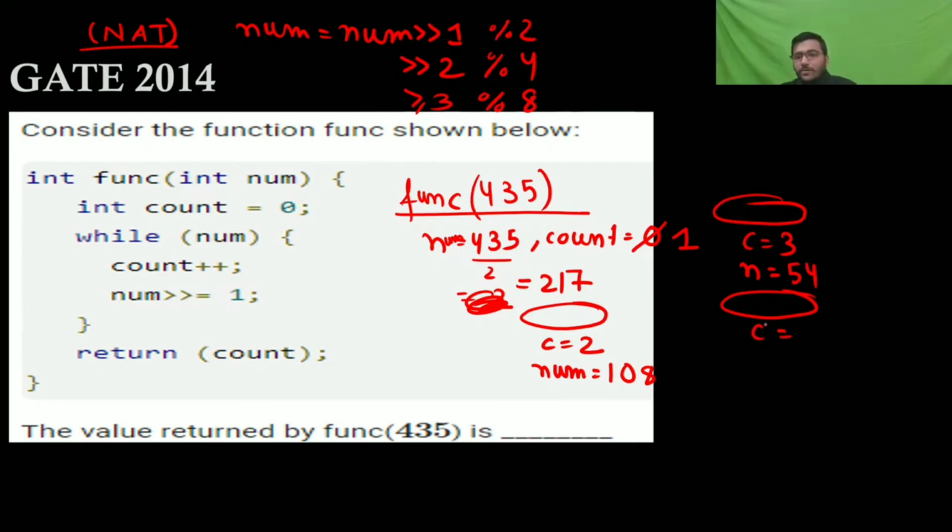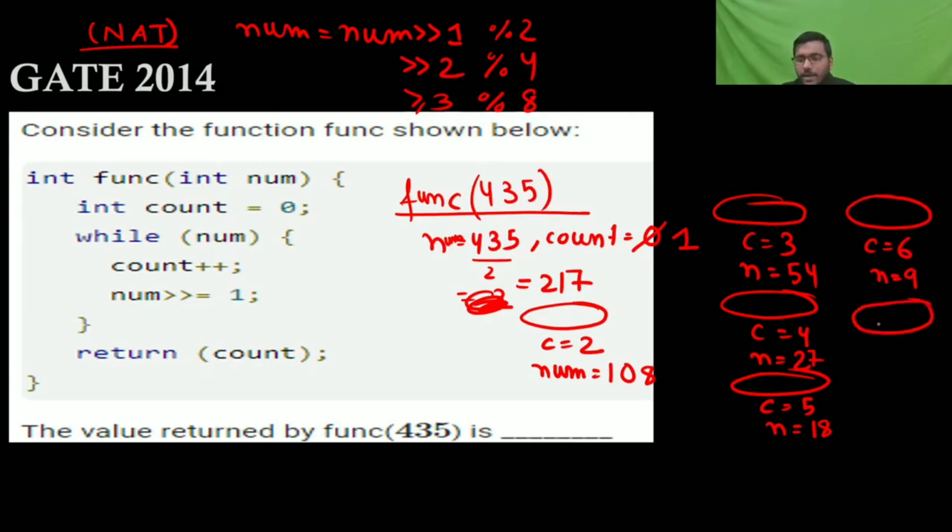Then count plus plus 4, then num is going to 27, then again we will go, then count plus plus 5, then again num divide by 2, it's going to 13, then again count plus plus 6, n is going to your 6, then again count plus plus 7, then it is going to your 3.